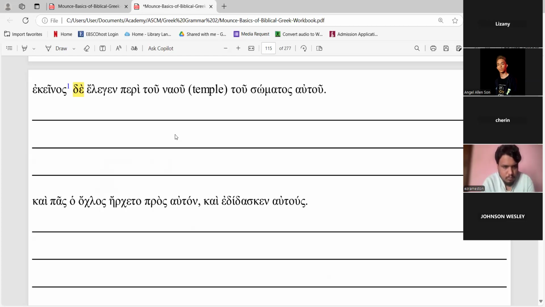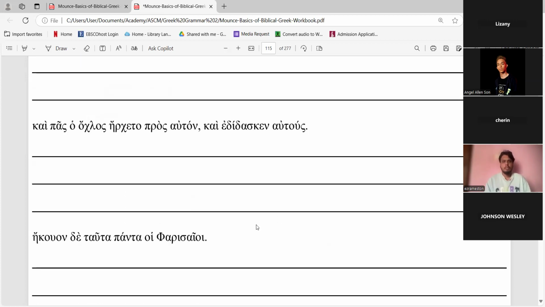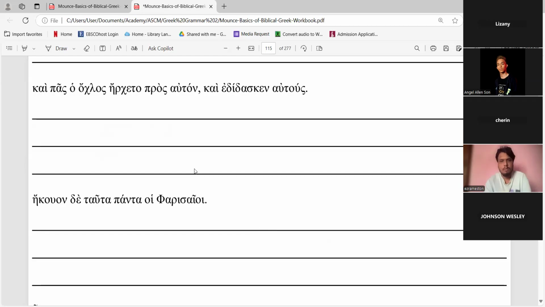And that man was speaking concerning the temple of his body. And then, Sister Lisa, Kai pas o okhlos erketo pros auton, kai edidasken autous.